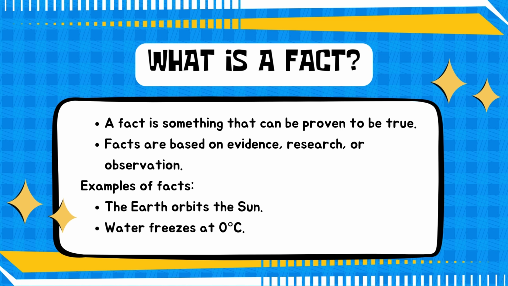Jadi, fakta adalah hal-hal yang bisa dibuktikan dan dicek, dengan hal-hal yang bisa meyakinkan seperti penelitian terdahulu dan juga observation. So, I'll give you an example. The first, the Earth orbits the Sun. This is a fact. Ini adalah fakta, guys. Scientists have studied the planets and proven this to be true. Jadi sudah ada penelitian bahwa Earth orbits the Sun.